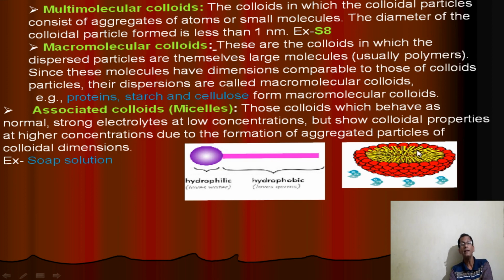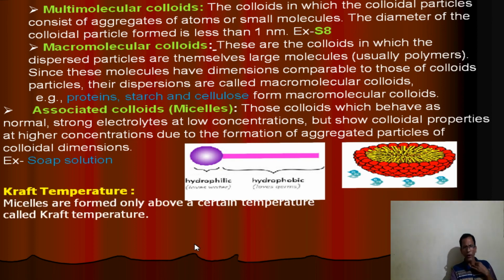Tails are aggregated on one side and heads are separated from tails, and the head gets dissolved in water molecules. The tails get associated, forming micelles. So this is the formation of micelles by soap molecules. The orange color indicates the head of the soap molecules, and the yellow lines indicate the tails. Tails get aggregated, and heads get associated with the water molecules, forming micelles.